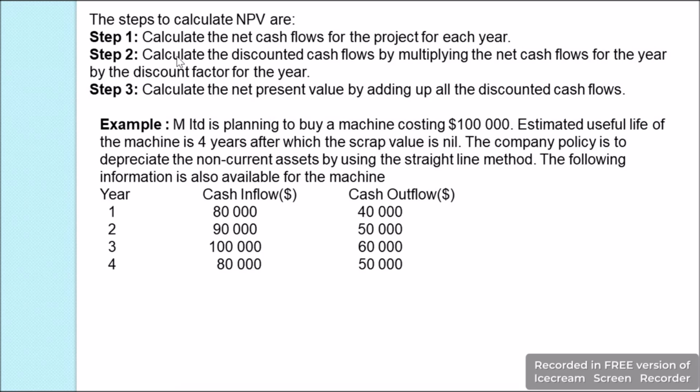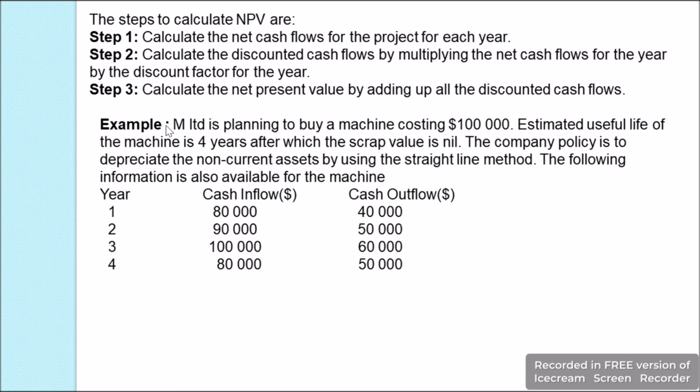Then in step 2, we find the discounted cash flow. This is done by multiplying the discounting factor with the net cash flows. Then in step 3, we calculate the net present value by adding up all the discounted cash flows. Now let's understand the NPV with the help of an example. It is the same example which we have used in the payback method as well as ARR.